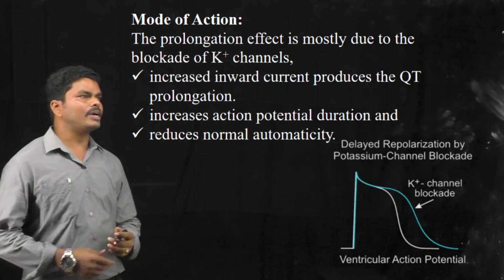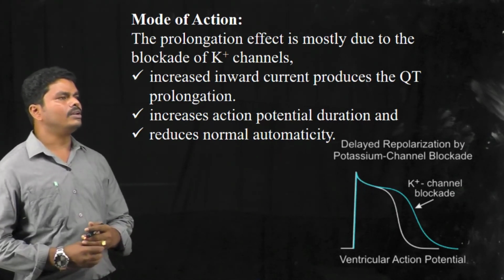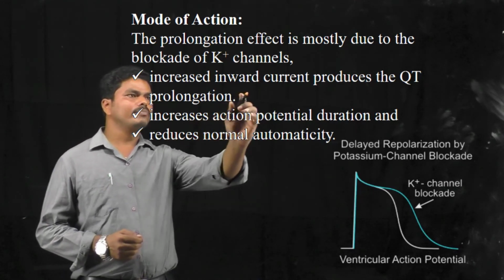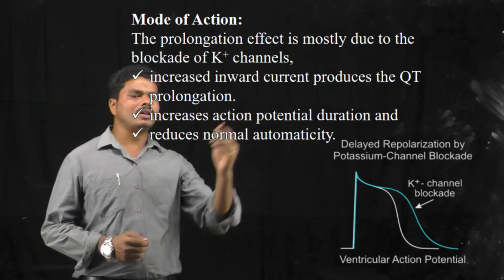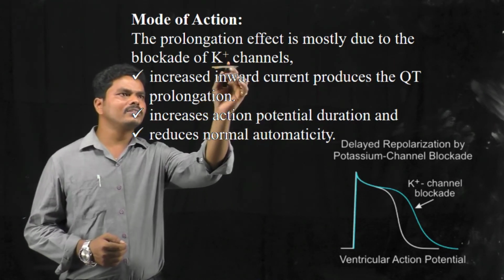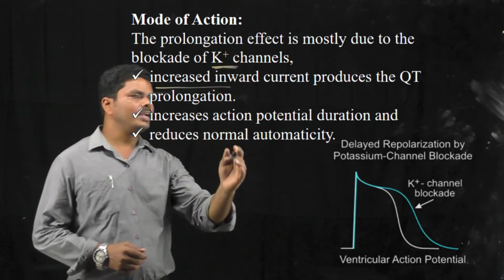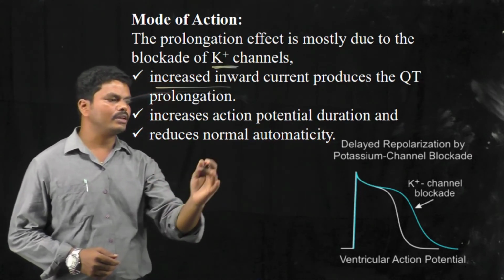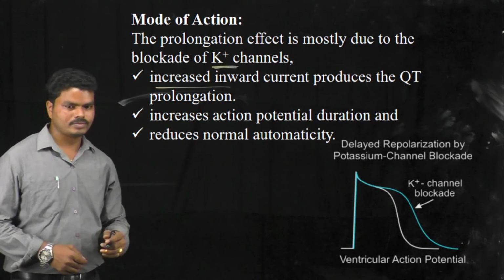When you see the mechanism of action of class 3 drugs, the repolarization prolongers, these drugs block the potassium channels. Thereby the potassium ion concentration inside the cell is increased. For that reason, it increases the duration of the action potential and reduces the normal automaticity of the pacemaker.